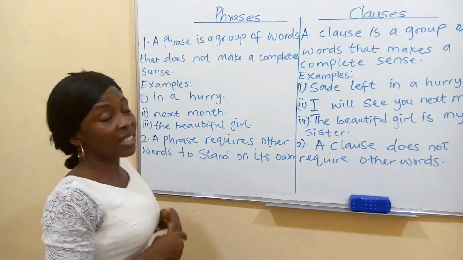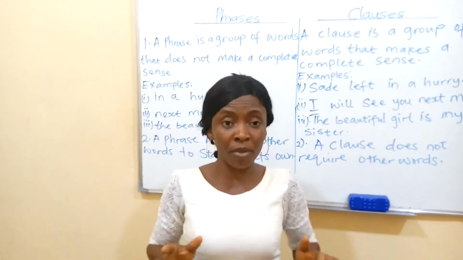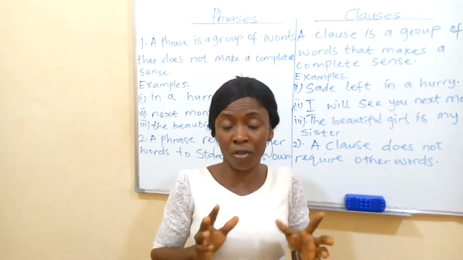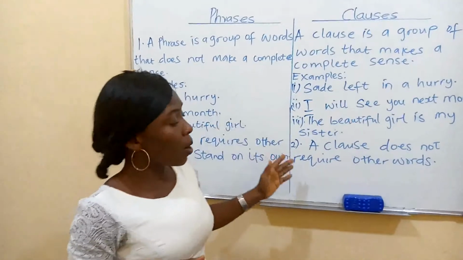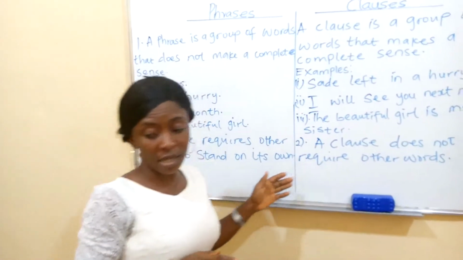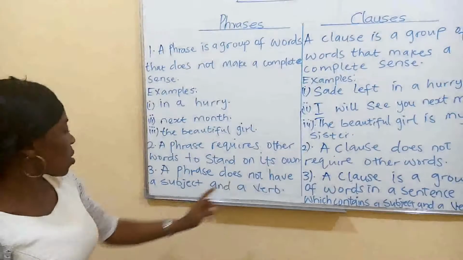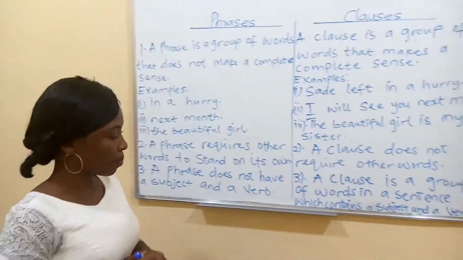So this takes us to number 3. Number 3 point is that a phrase does not have a subject or a verb. But a clause has a subject and a verb. We are going to look at these examples. Number 3, a phrase does not have a subject and a verb.